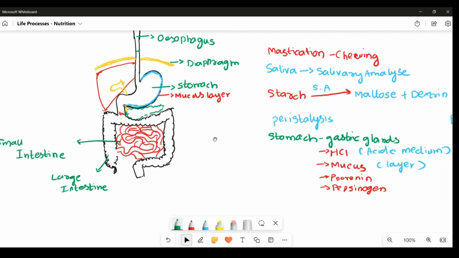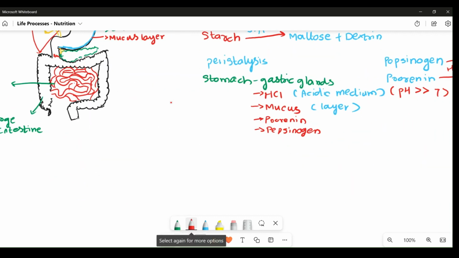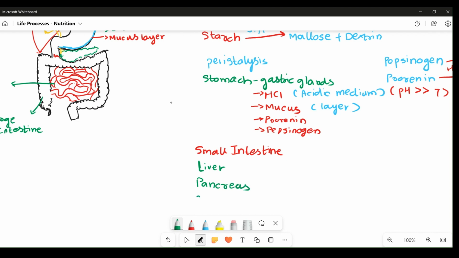Now, let's talk about the small intestine. The food from the stomach enters into the small intestine. The small intestine receives primarily three digestive juices. First is the juice from the liver. Second is from the pancreas, and third, the intestine itself secretes its own juices, the small intestinal juices.